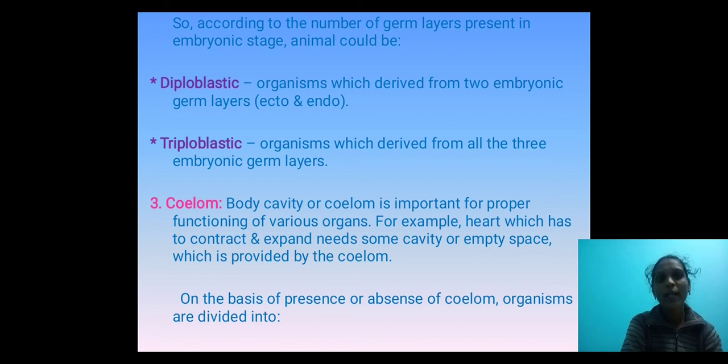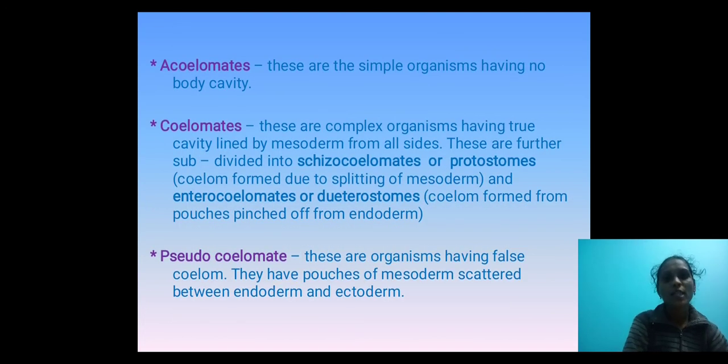Very important. On the basis of presence or absence of coelom, organisms divide into types: acoelomates and coelomates. Absence of cavity, we call acoelomates. Presence of cavity, that we call coelomate.